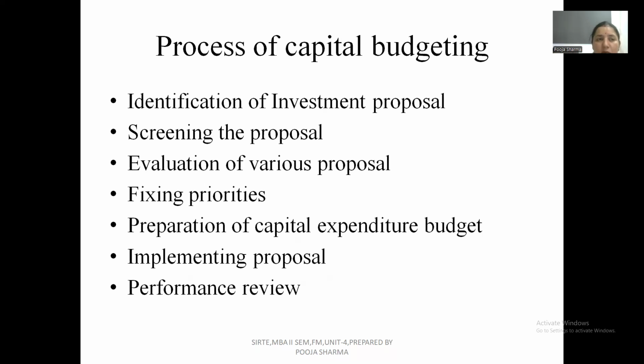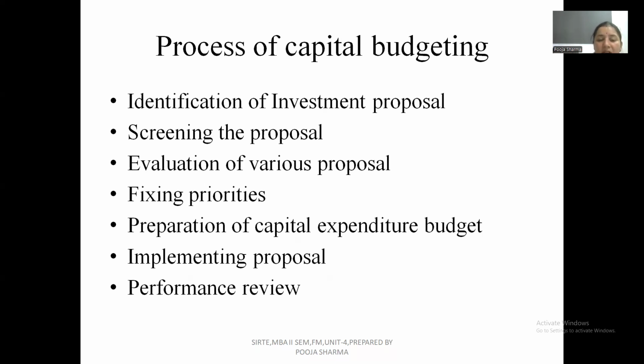Suppose the play school will give you the maximum return or will run for the long term, the long run, so you will go for that. On the basis of the ranking, you will select the play school as an investment proposal, and then you will plan the capital expenditure which you have to do in that particular project. Then you will implement your idea and start the play school. At last, you will review your performance as per your planning. You will see whether you get the return or not, and whether you get the life of the project as per your planning. You will evaluate the project on the basis of its performance.